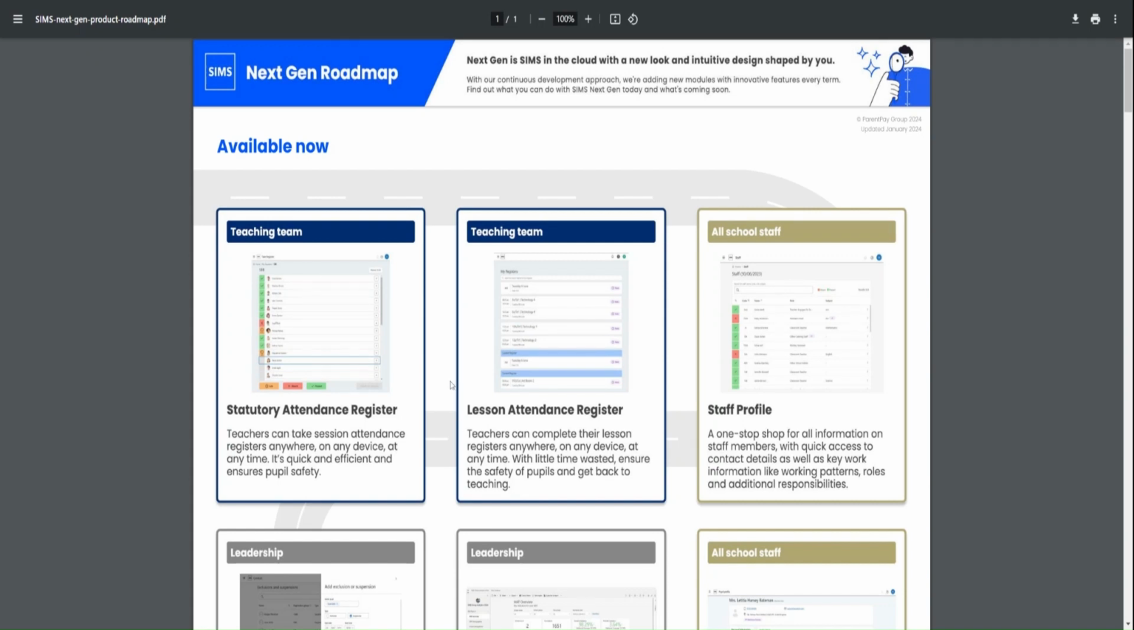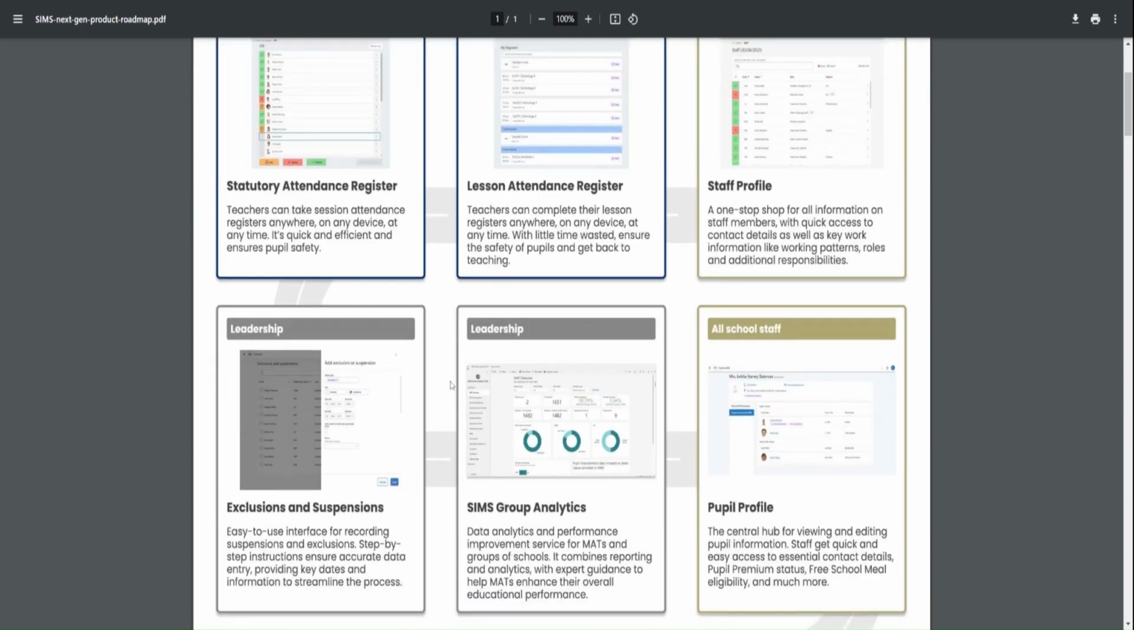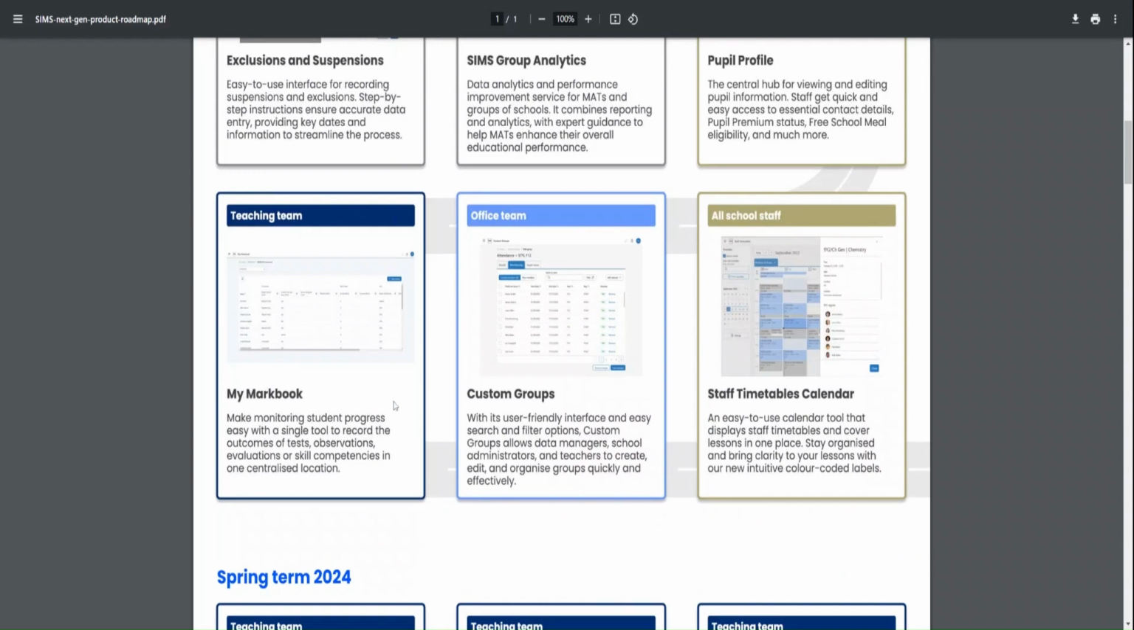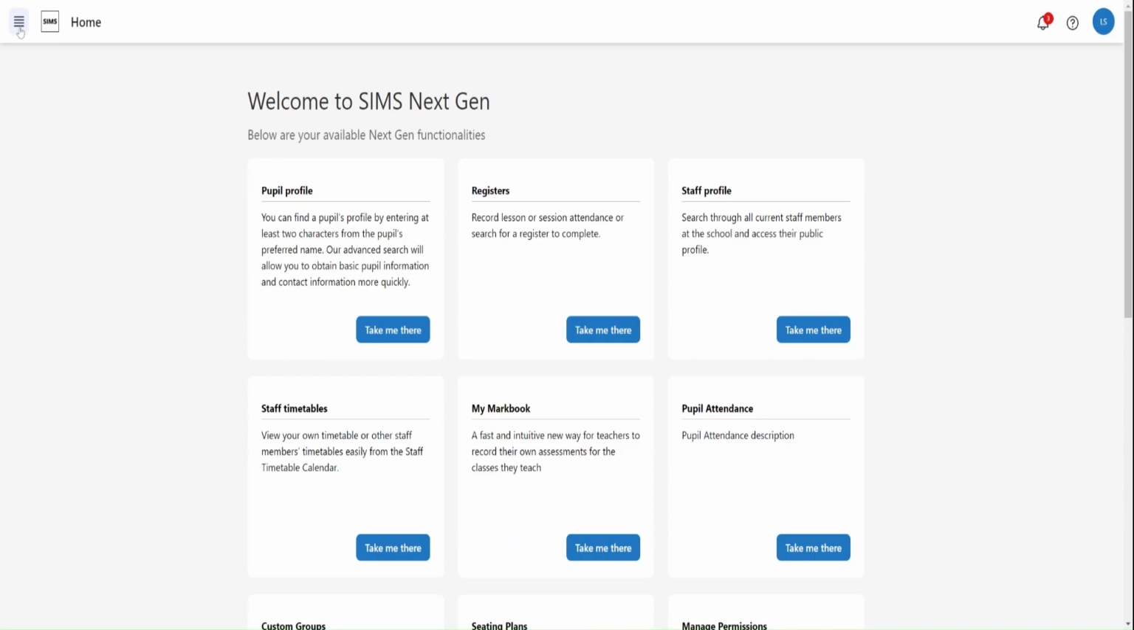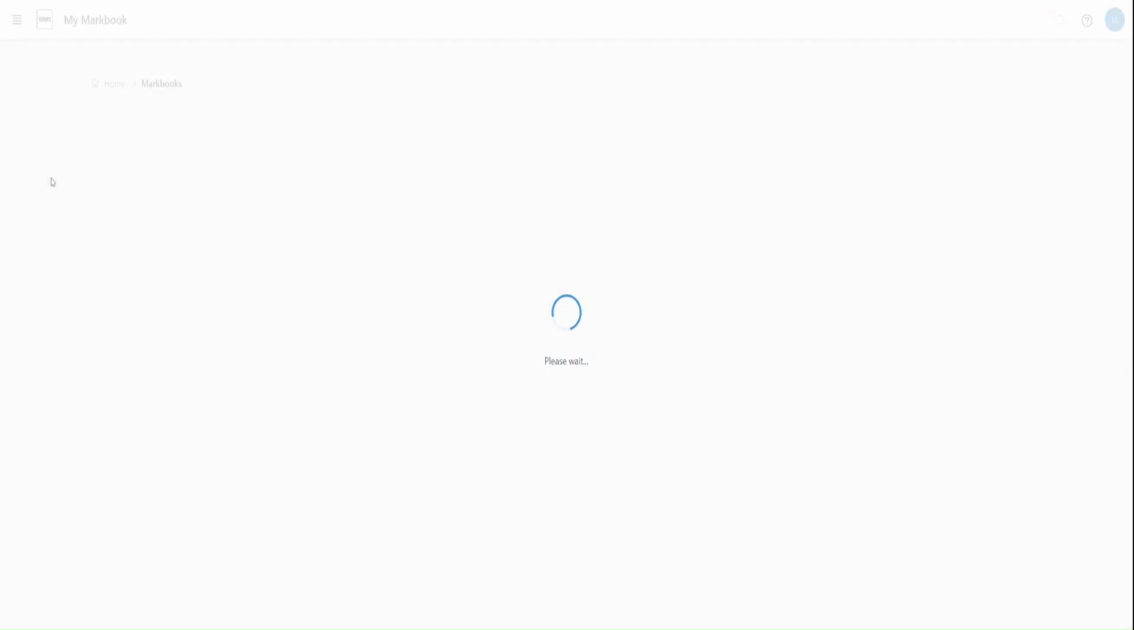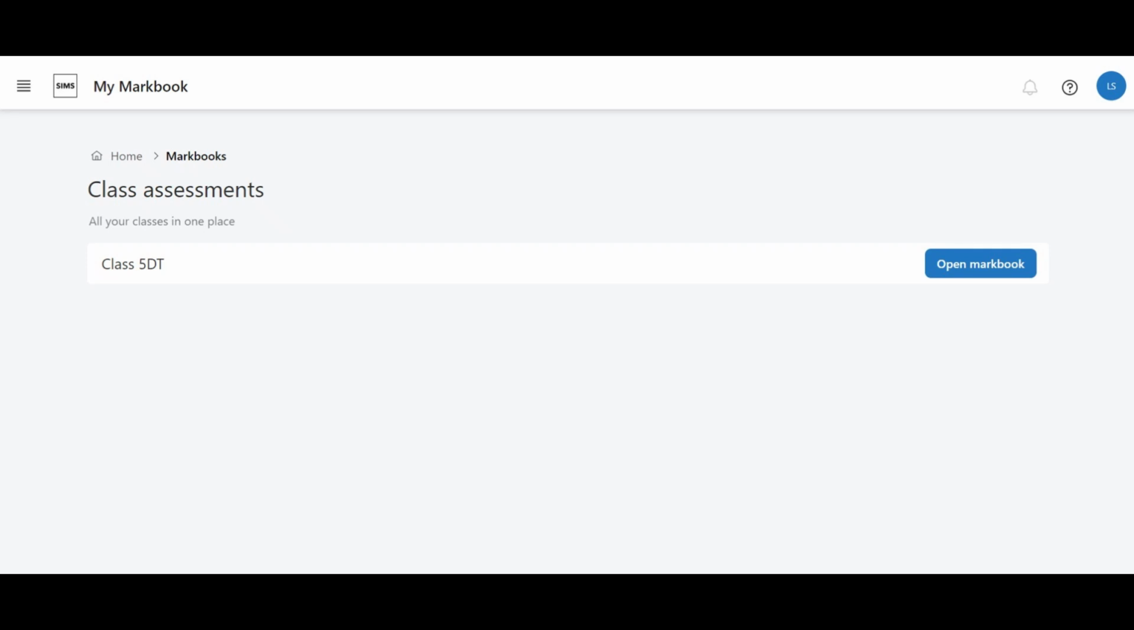From the beginning of 2024, this new and exciting feature of SIMS NextGen has been expanded for use by primary schools. When a teacher logs into SIMS NextGen and accesses My Markbook, they will, by default, have a Markbook for the class they teach. Our data shows that for many primary schools, this will be what we typically call their registration group, for example, 5DT.